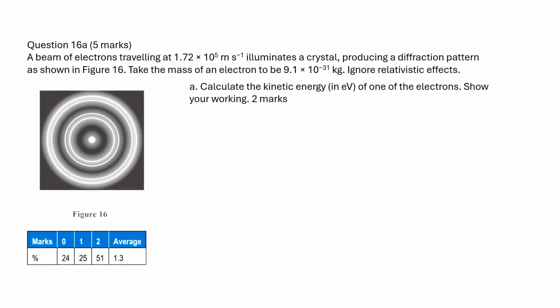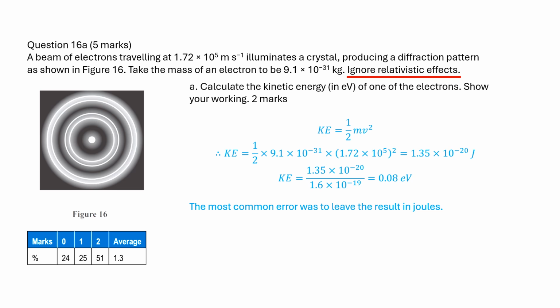If the relativistic effect is ignored, we calculate the kinetic energy of an electron with the classical physics equation. Please convert the joules into electron volts.